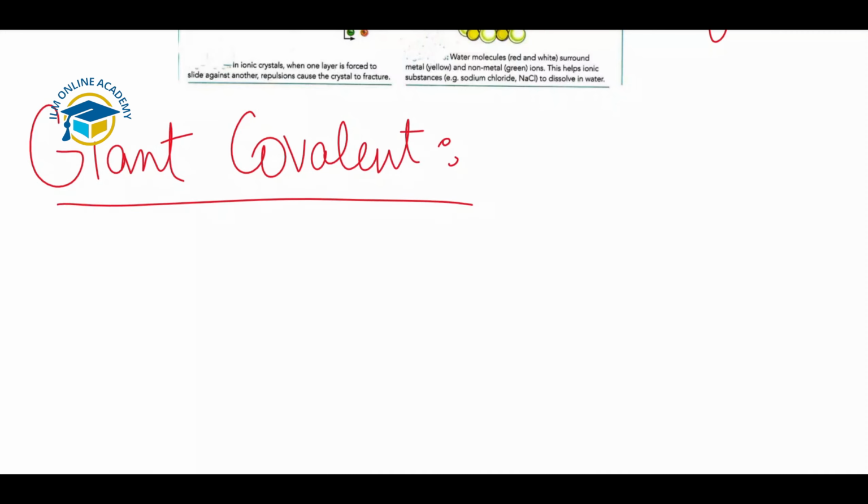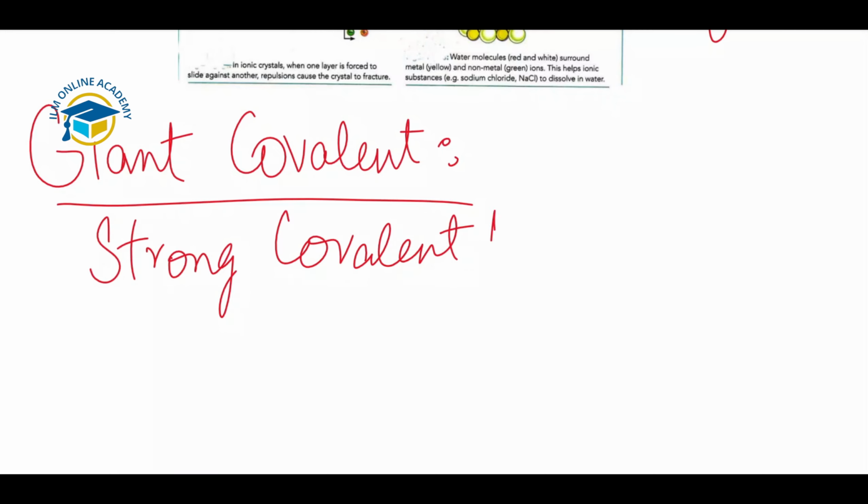So now we have the giant covalent structures. A giant covalent structure is a substance where a large number of atoms are held together by covalent bonds, forming a strong lattice structure. Strong covalent bonds are present in giant covalent structures, and a large number of atoms are present. Giant means a large number of atoms will be present there.